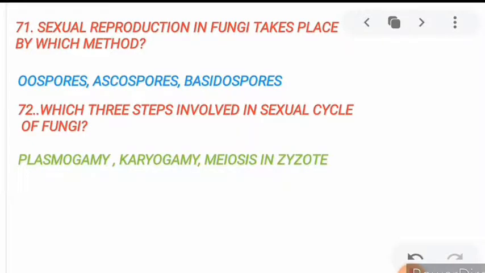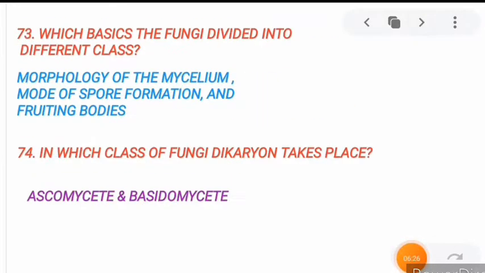Next. Which 3 steps are involved in the sexual cycle of fungi? One is plasmogamy, another is karyogamy, and another is meiosis in the zygote. Meiosis in the zygote results in haploid spores. Now move to the next.